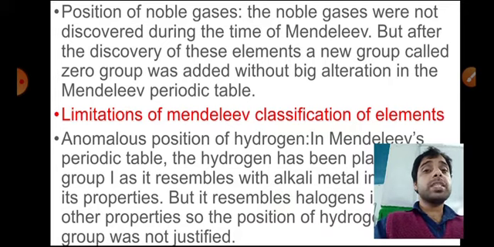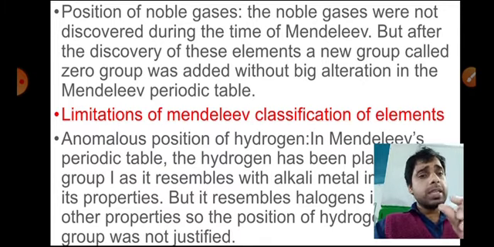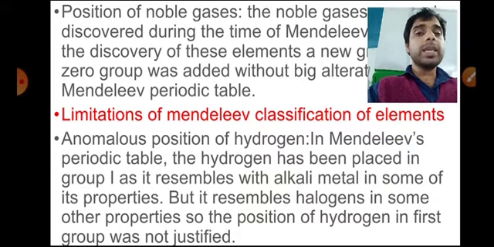Here you can see the position of noble gases. The noble gases were not discovered during the time of Mendeleev. But he left a place for the discovery of noble gases. If noble gases were discovered, no disturbance would be created, and that's why he left a gap there, so that the noble gases could fit into it. He was such a genius that he had the idea that in the future noble gases would also be there, and he called it the zero group.